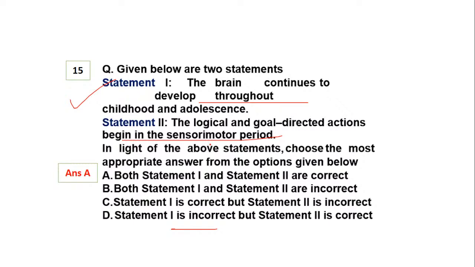So statement number 1 as well as statement number 2, both are correct. No, statement C is incorrect, everyone. It is talking about the sensory motor stage, after you cross a specific age group, when the logical and goal directed action begins in the stages. Is it clear? Okay, that's all the 15 questions we had for the day.